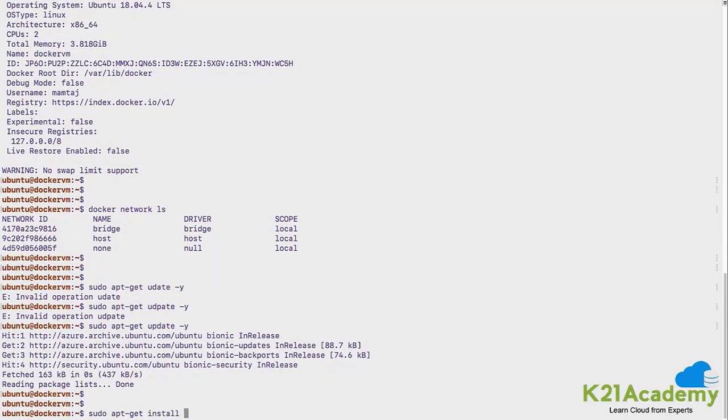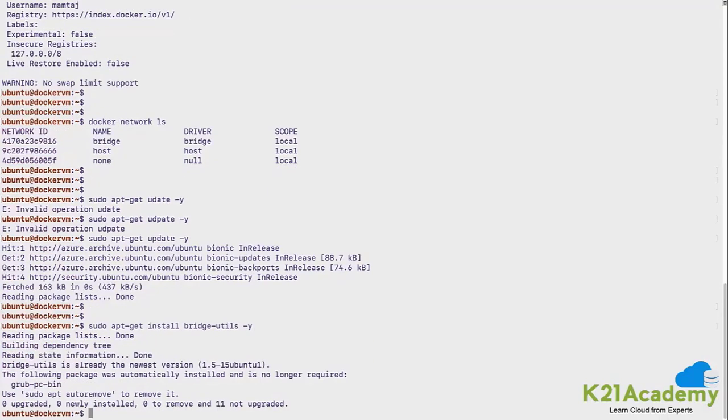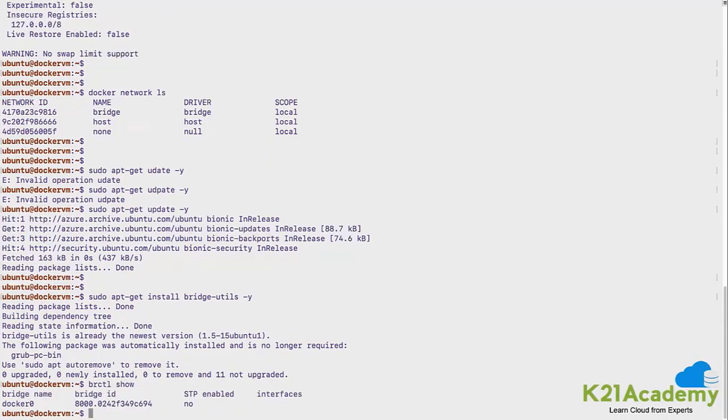I would install a utility with which I can run some bridge based commands, called bridge-utils. So this will help us execute bridge related commands like brctl show. This would list all the bridges in this network, in this Docker host. If you see, there is a bridge created called docker0, and this is the bridge ID.